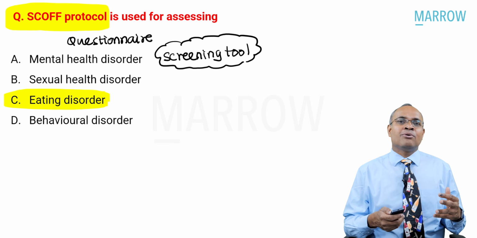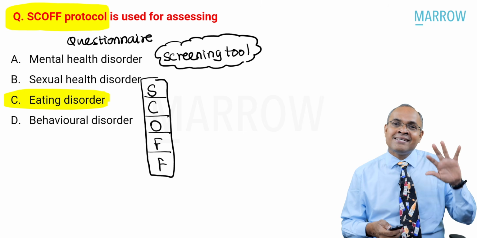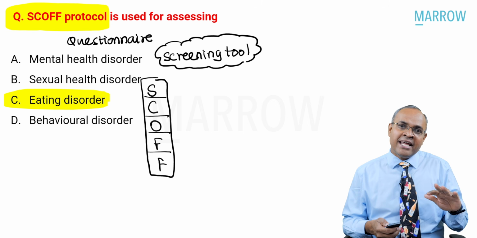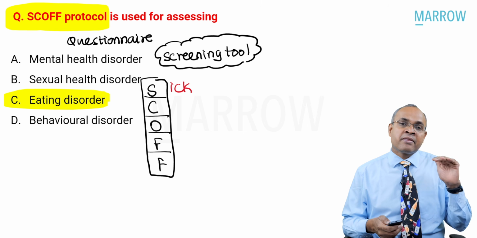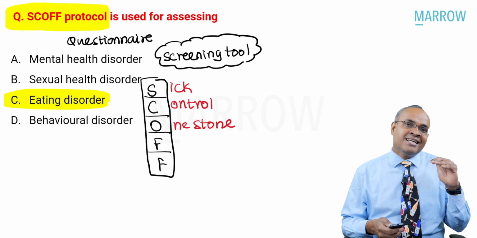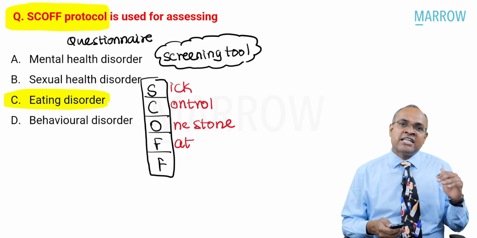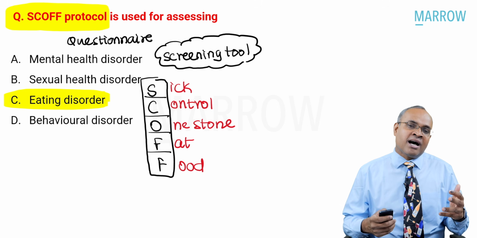What does this screening tool consist of? It consists of 5 questions. What are the 5 questions dealing with? SCOFF. What does SCOFF stand for? S stands for sick, C stands for control, O stands for one stone, F stands for fat, and F stands for food. So these are the 5 important questions you should ask.